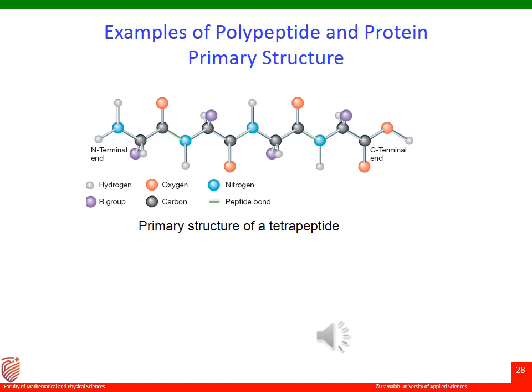So this picture is of the general primary structure of a protein, how it goes on to form linkages. So we can see that there are hydrogen, oxygen, R group, nitrogen and peptide linkages, which are indicated in green color. So each amino acid residue is joined to one another, and that peptide linkage is clearly indicated here.